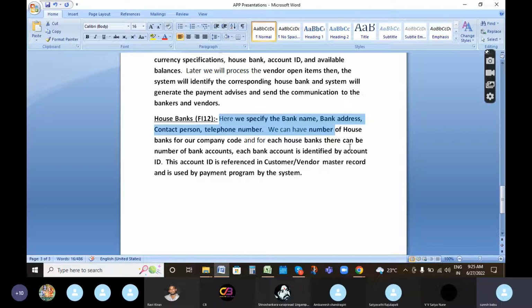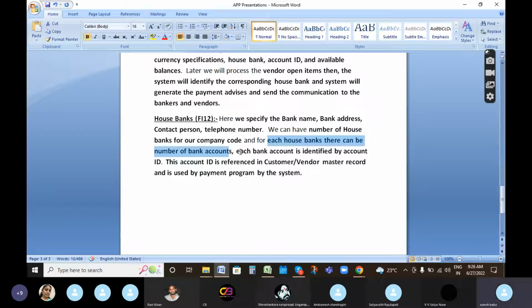And for each house bank there can be a number of bank accounts. See, for example, in Marathalli we are having ICICI Bank. In that ICICI Bank we are having current account 1, saving account 1 and current account 2. Like that different accounts we are having. So that is mentioned here.